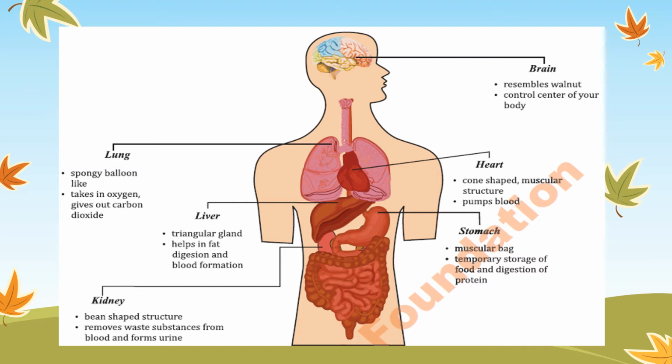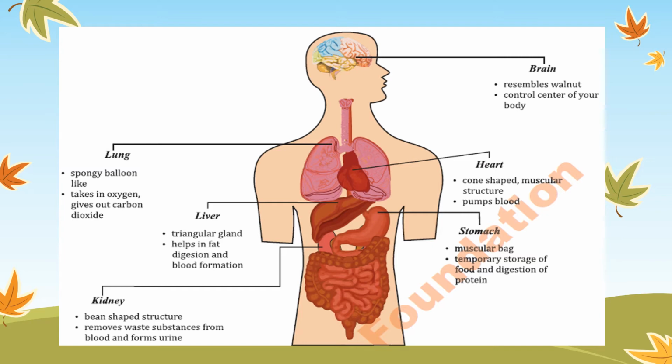The third organ given here is the stomach. As you have already learned, the stomach is the part where the food starts to digest, and it is a muscular bag. You can see its picture is just like a bag made up of muscles. On the left hand side you can see the organ lungs. And lungs are spongy and balloon like. They are just like a sponge having pores.